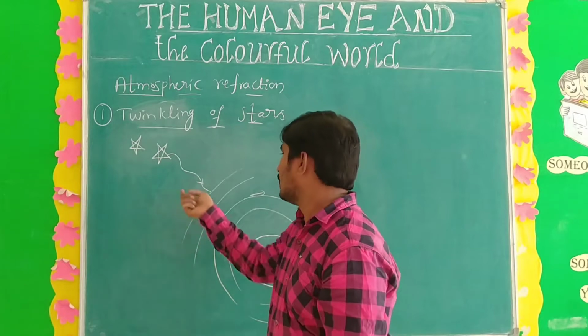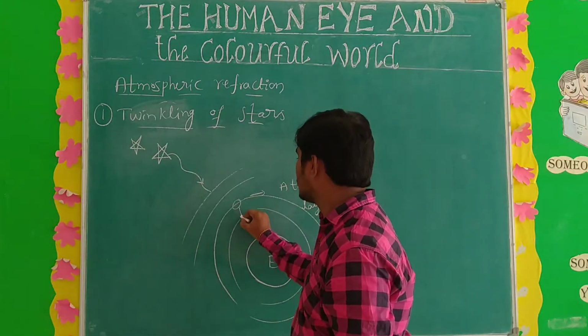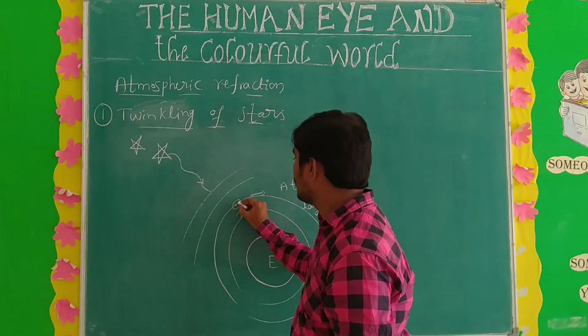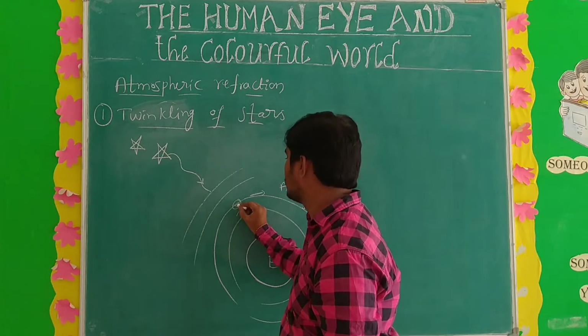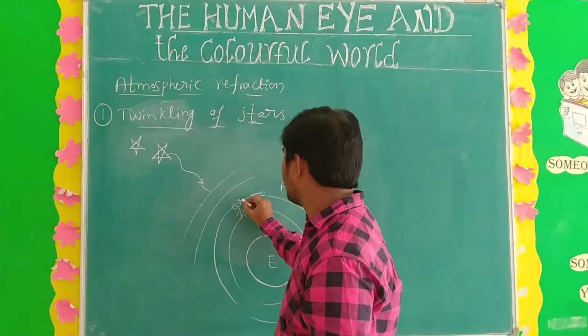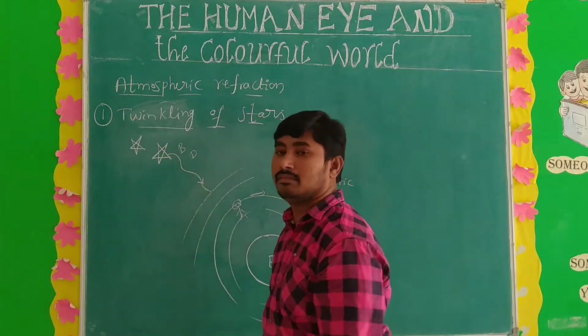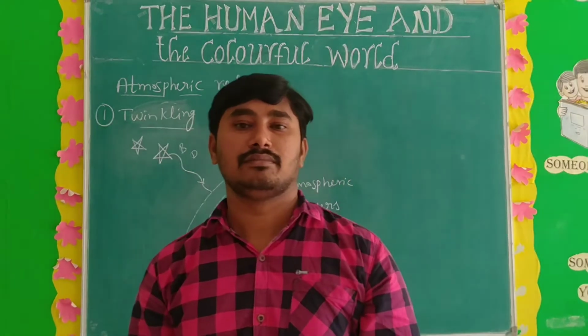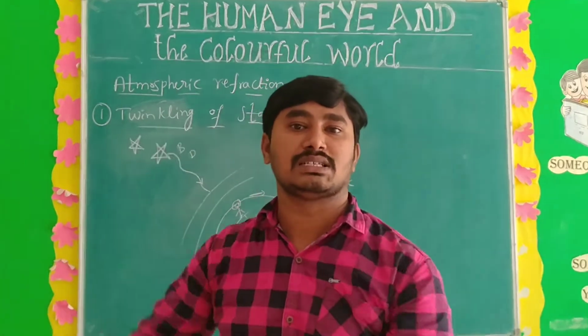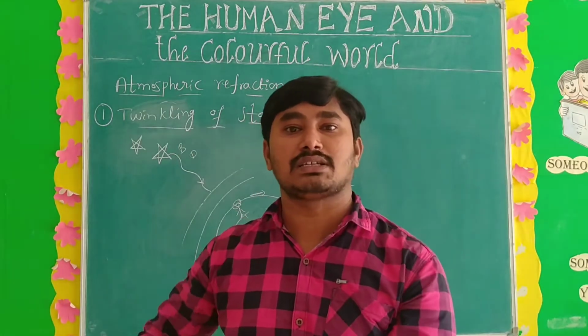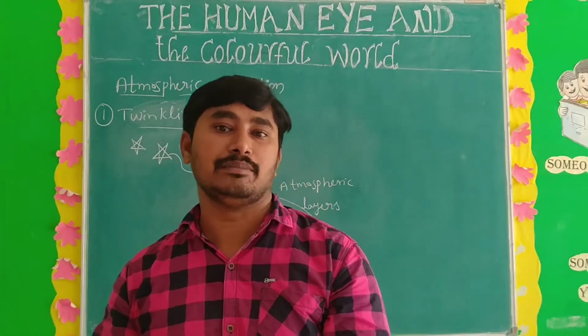When a person sees the stars, sometimes they appear bright, sometimes dull, due to refraction. More refraction means the star appears very bright, less refraction means the star appears very dim.